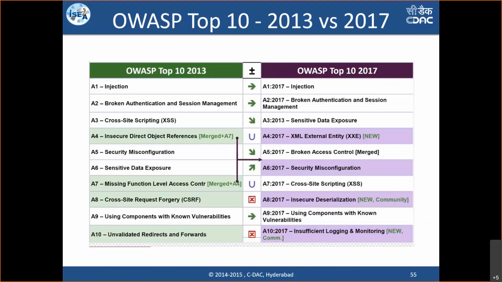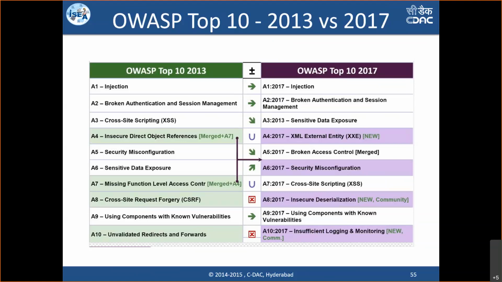So that created an environment where, while an attack happening is one thing, diagnosis of the attack is also very important. Only then we can take the next action of precautionary measures. If we do not know how the attack is happening, then how do we take a precautionary measure? And so insufficient logging and monitoring has also taken place among the OWASP top 10, and that needs to be taken care of equally.